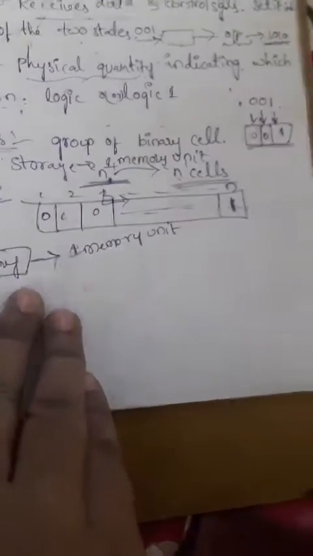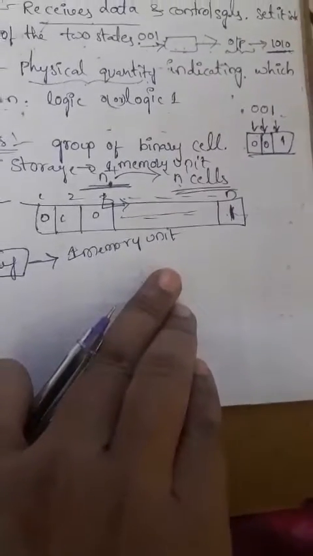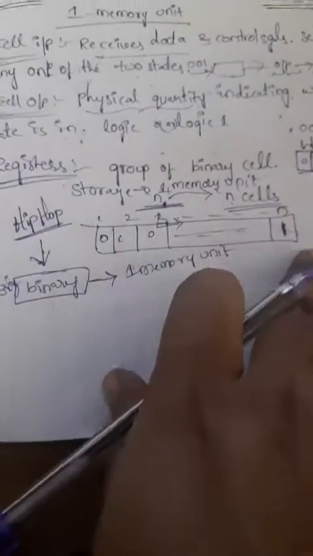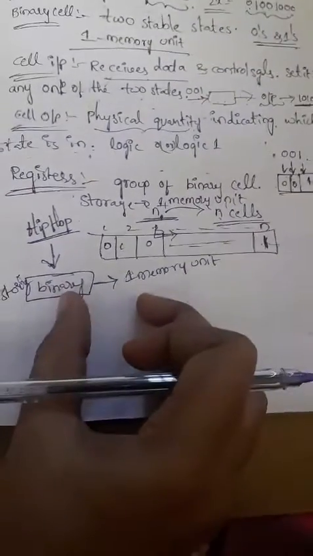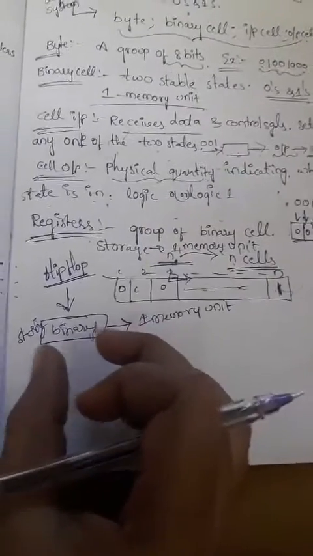So what is a flip-flop? A flip-flop can store only digital data or binary information, and its storage capacity is a 1-bit memory unit. If we want to increase the storage capacity to n bits, what do we have to do? We have to use a group of flip-flops. Such a group of flip-flops is known as a register.